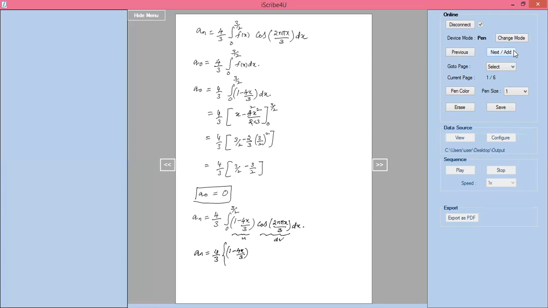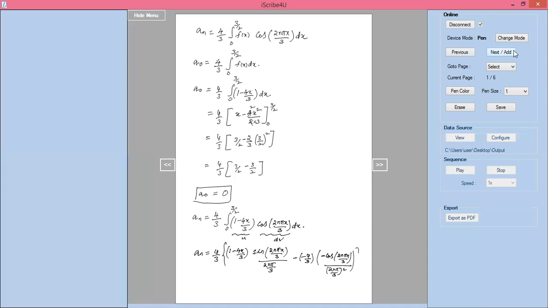V is nothing but integration of cos, which is sine of 2n pi x by 3 divided by 2n pi by 3, minus, differentiation of 1 minus 4x by 3 is minus 4 by 3, and the integration of this is minus cos of 2n pi x by 3 divided by 2n pi by 3 whole square.